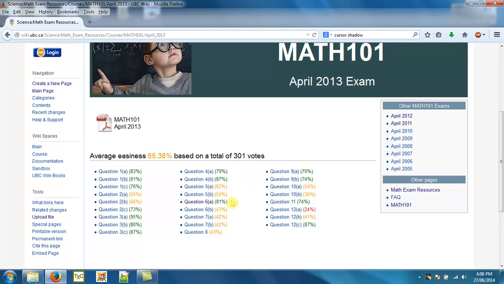That's great. So you can see our question from before, question 6A, is here as well. That was the 81%, which seems to be a relatively easy question compared to the rest. Some of the harder questions are clearly at the end of the exam, question 12A, B, and C.